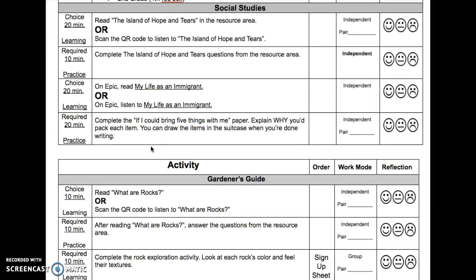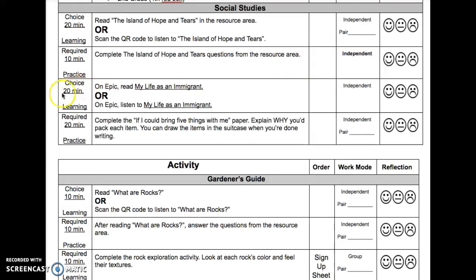The next activity is social studies. You have a choice for 20 minutes. This is learning. Read The Island of Hope and Tears in the resource area, or scan the QR code and listen to The Island of Hope and Tears. Next, this is required for 10 minutes. It is practice. Complete the Island of Hope and Tears questions from the resource area. This is to be done independently.